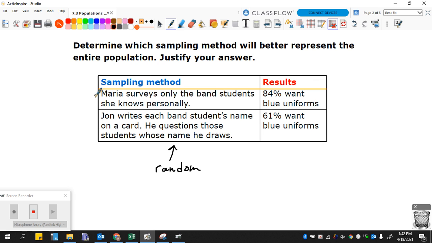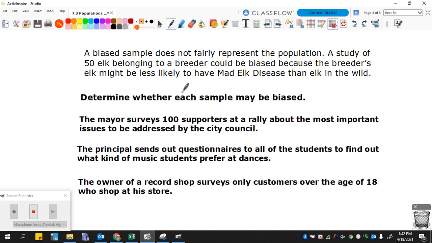There's a name for that, called a bias. If it leans towards a certain direction, or if it's not a fair representation, that's a bias. A biased sample does not fairly represent the population.